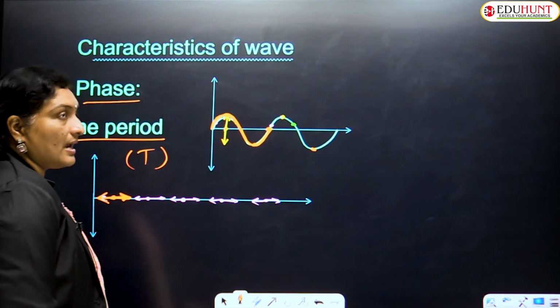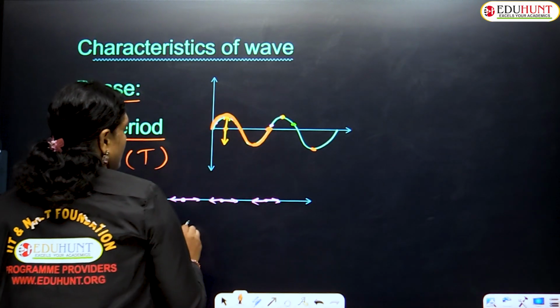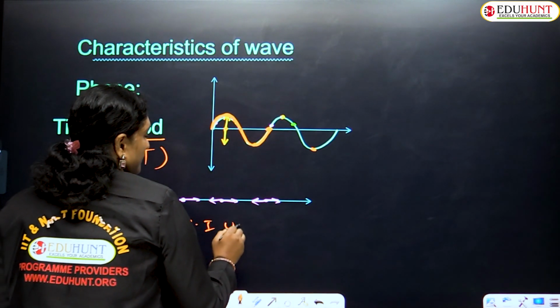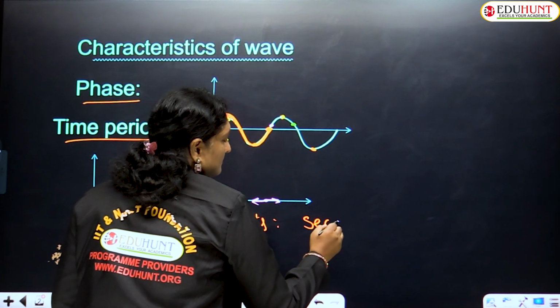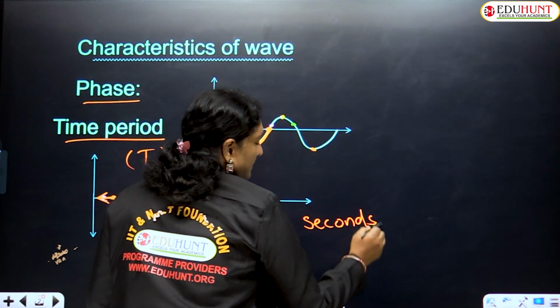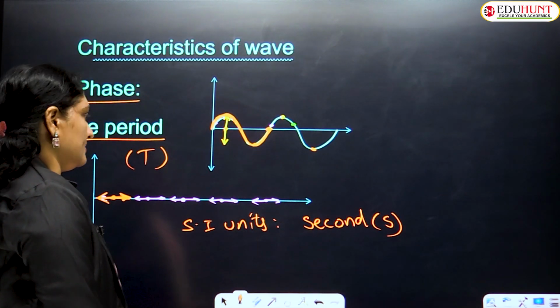And T means time period, and the SI unit of time period is seconds, indicated with the letter s. Symbolic notation is clear, children?